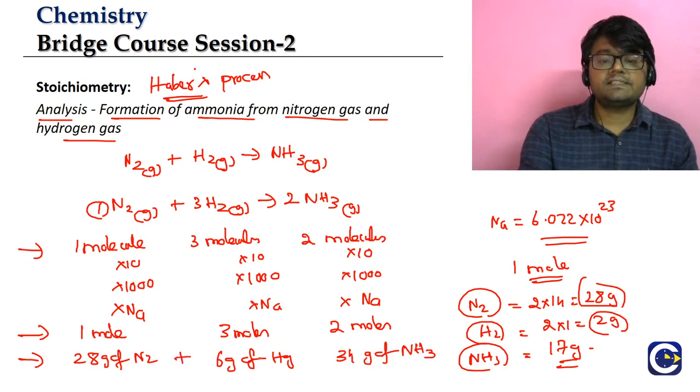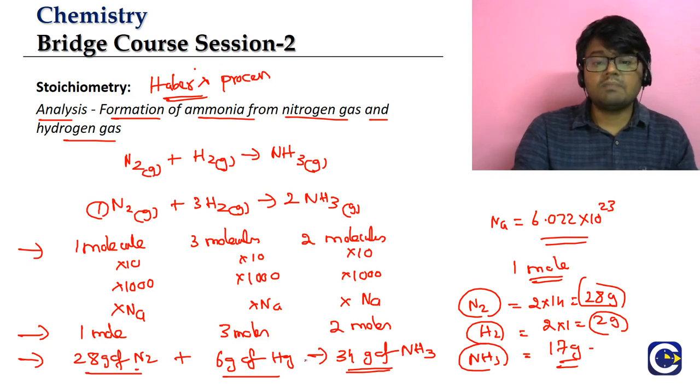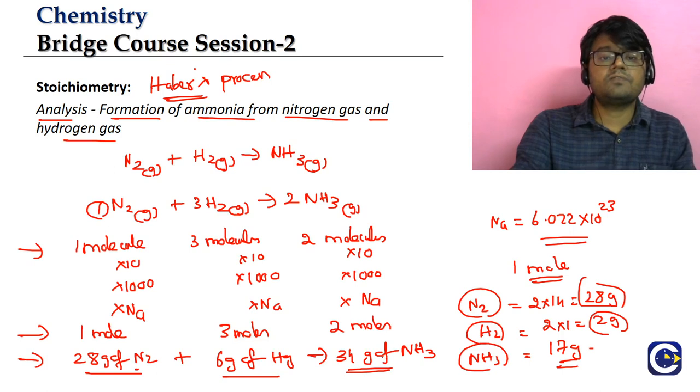Now if you see this, there is an interesting thing. If we look at the mass amounts, 28 plus 6 will be exactly equal to 34. That is why we keep saying that a balanced chemical equation will satisfy the law of conservation of mass. We can see the total mass of the reactants, 28 plus 6, is 34, which is equal to the total mass of the products, 34 here. So this is what we call the stoichiometric analysis.